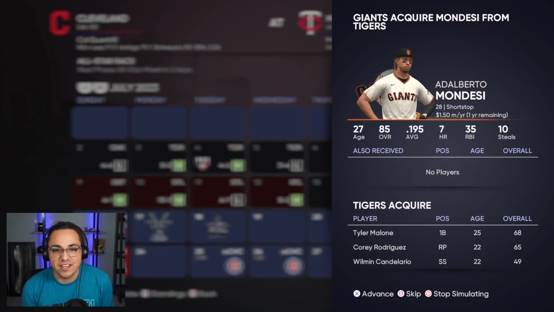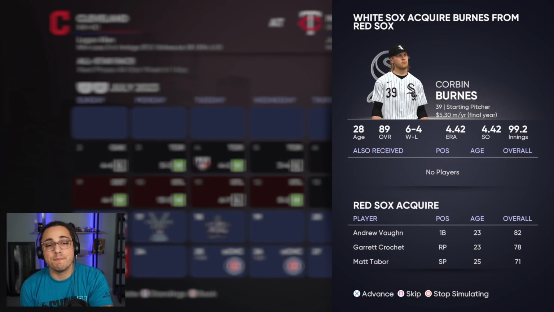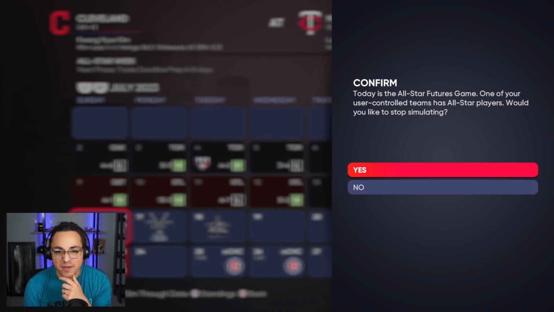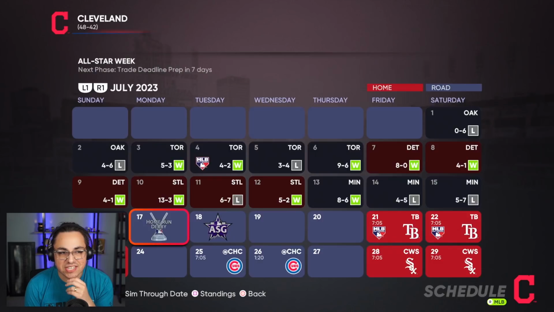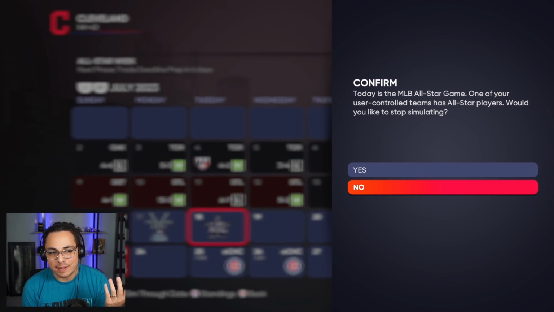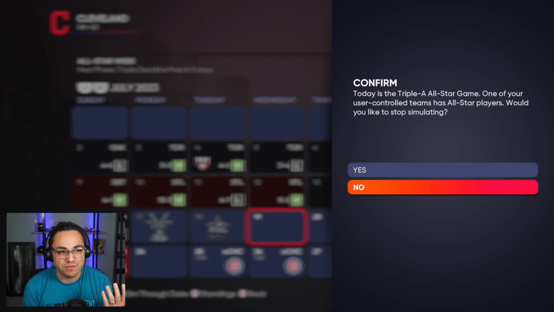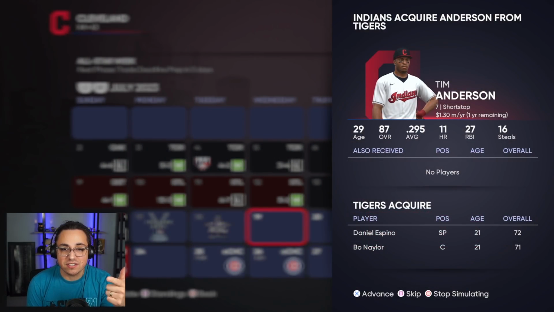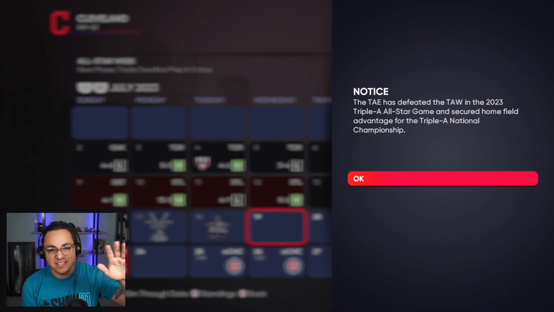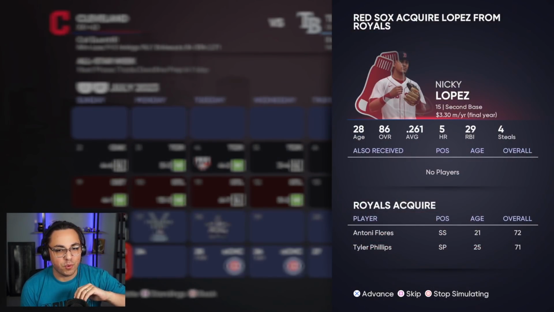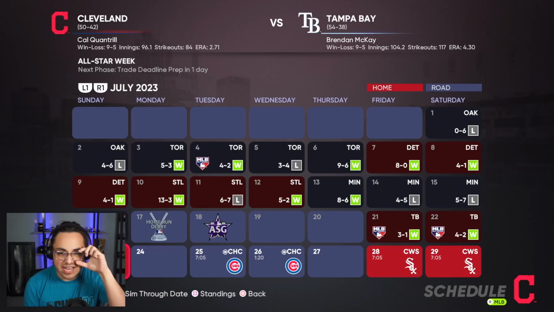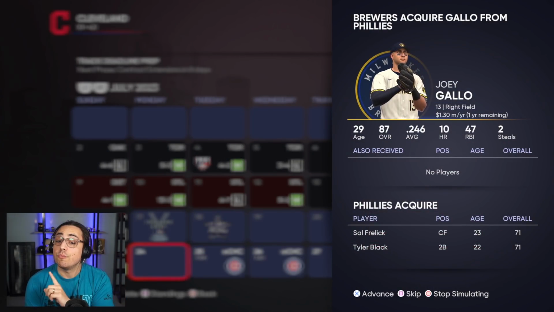As we're approaching the end of the season or the end of the trade deadline, Mondesi to the Giants as well, which I would never acquire Mondesi. Corbin Burns to the White Sox. Okay, so we're starting to see some things heating up, but I think that might be it. I think that's gonna be the last move for sure. Oh, Tim Anderson. So the Tigers are selling. Tigers have gone full sell at this point. Nicky Lopez to the Red Sox, but he was already on the Royals. The Brewers acquiring Joey Gallo.